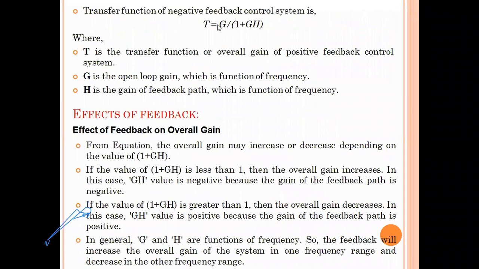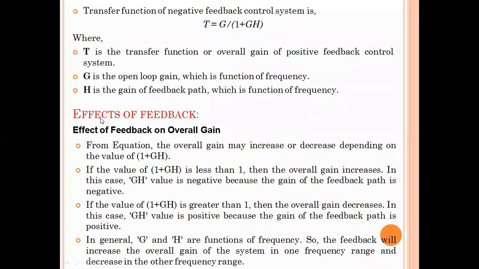And we can also get the transfer function of this particular feedback control system as T equal to G by 1 plus GH, where T is the transfer function, G is the open loop gain, meaning entire system gain, H is the feedback gain. So this is how we can calculate the positive feedback transfer function and negative feedback transfer function for a given control system.